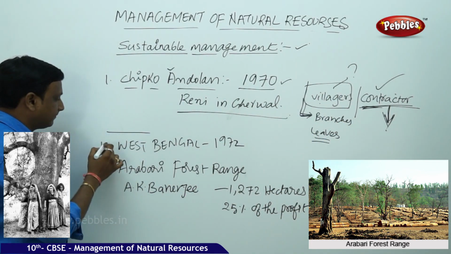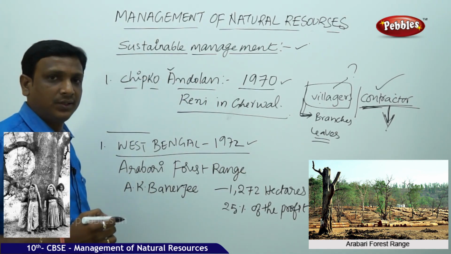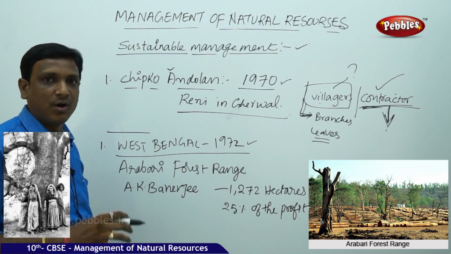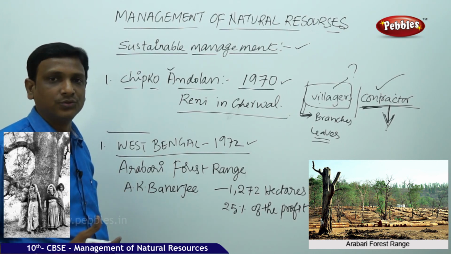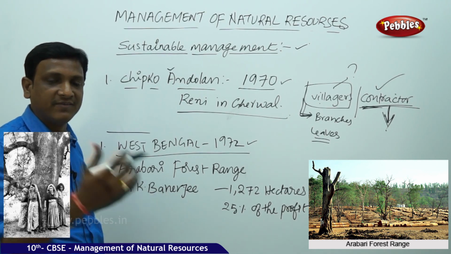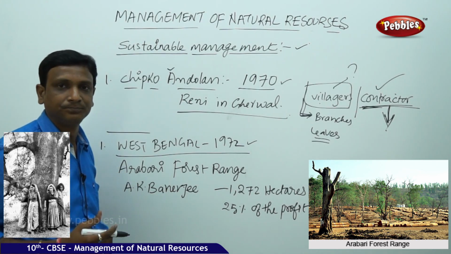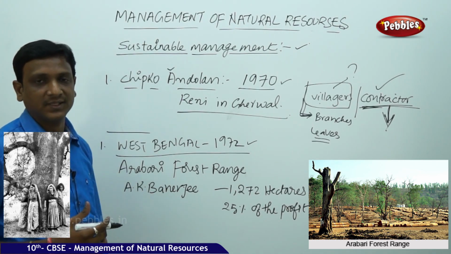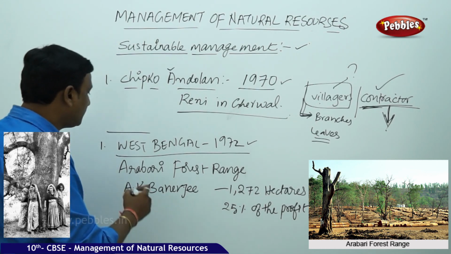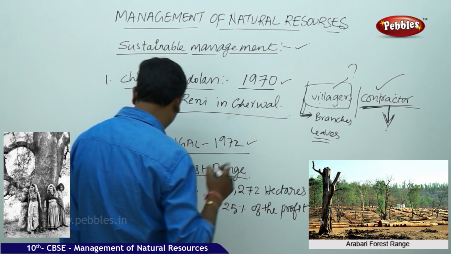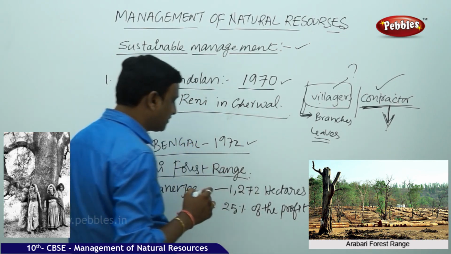We take one more incident, in West Bengal in 1972. So here what happened? The salt forest had degraded a lot. Because of the government rules, the people were kept away from the forest. So there was a clash between the government officials and the villagers. It led to Naxalism. Naxalites developed in that area. So here the government changed its strategy, the forest department. This happened in the Arabari Forest Range in Midnapur district.